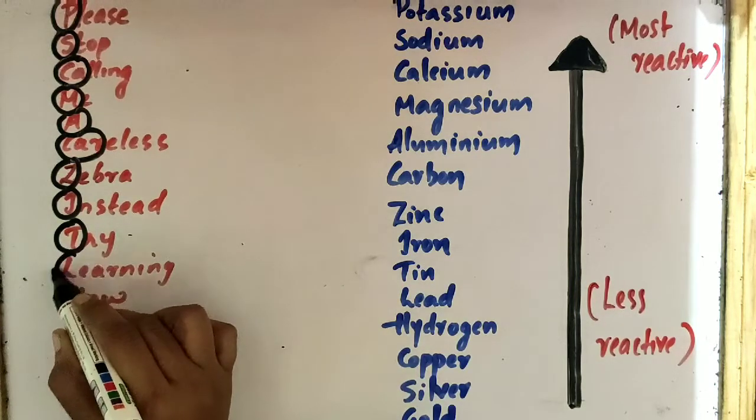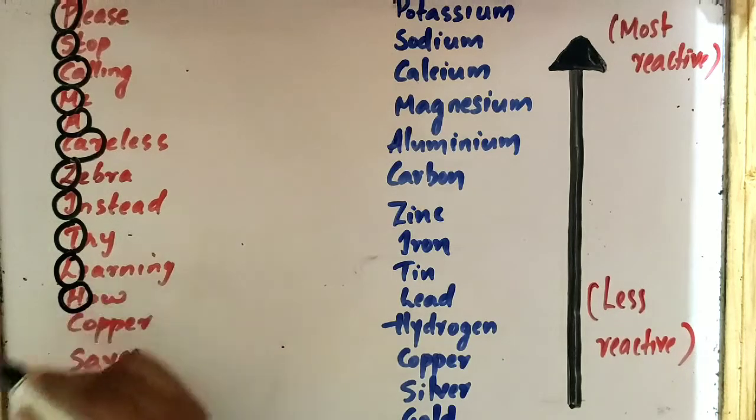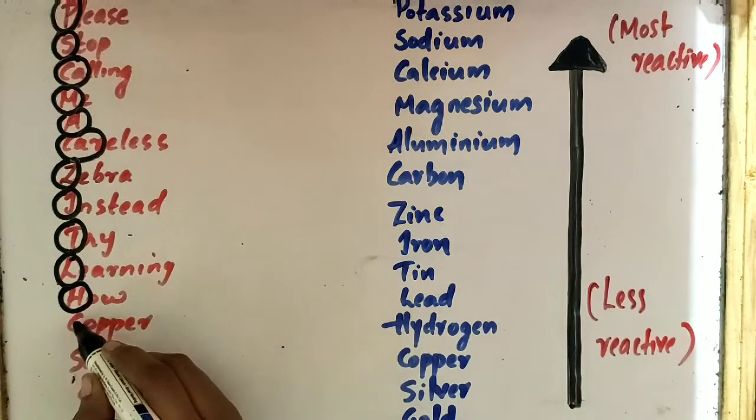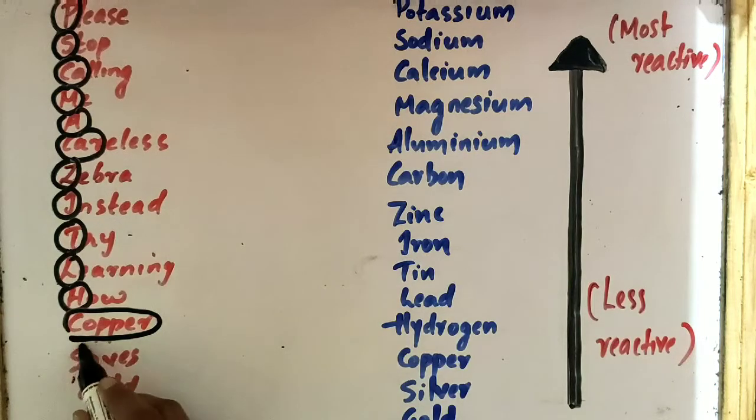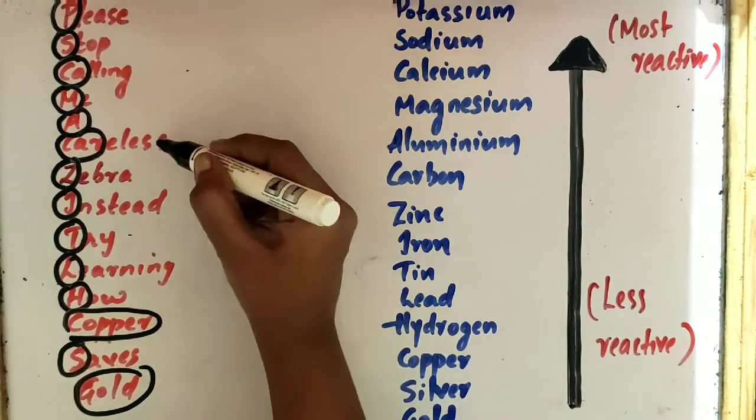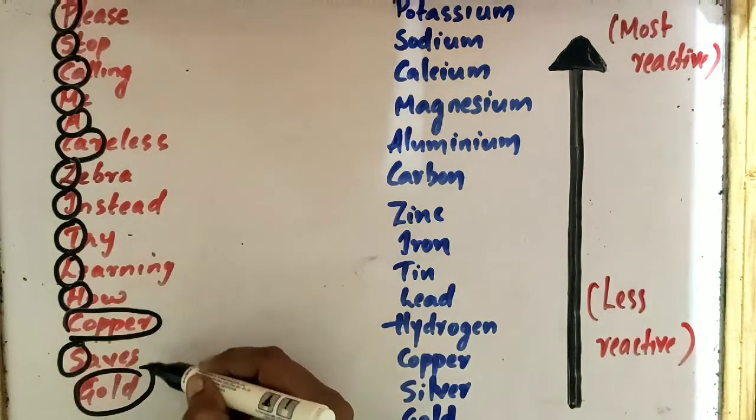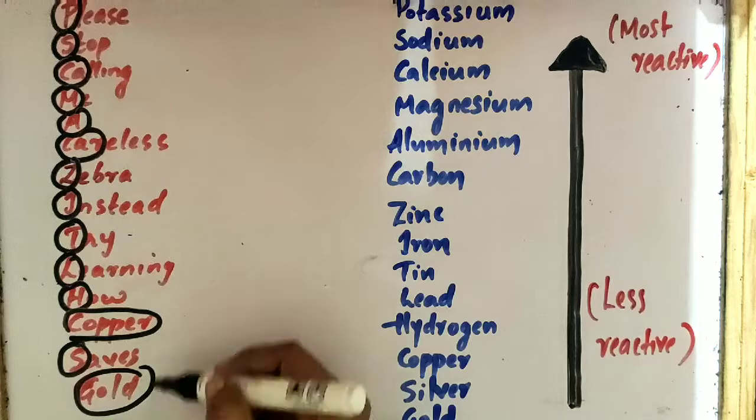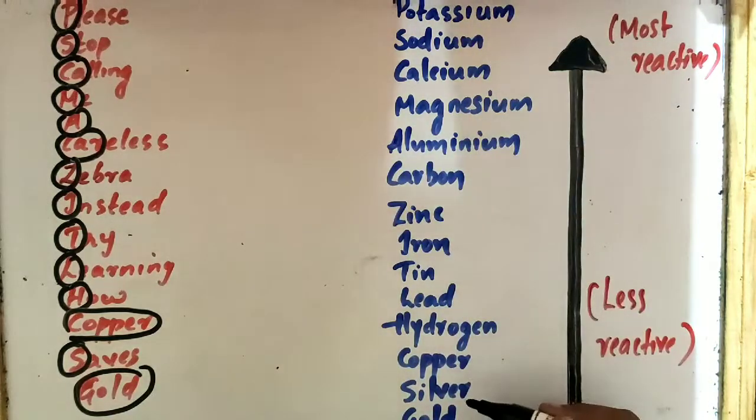Then L, that stands for lead. Then H, hydrogen. After that, copper. Then silver, S stands for silver. Then gold. So this is the trick. Please stop calling me a careless zebra. Instead, try learning how copper saves gold. If you learn this trick, you can easily write the reactivity series of the metals.